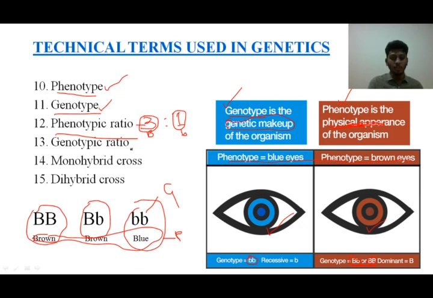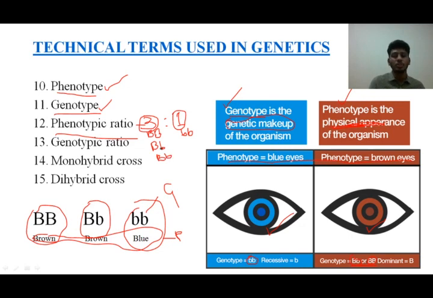When I write genotypic ratio, among these 3, one individual has capital B, 2 individuals have capital B and small b, and another one individual has small b. So 3 is to 1 was already given, that is a phenotypic ratio.